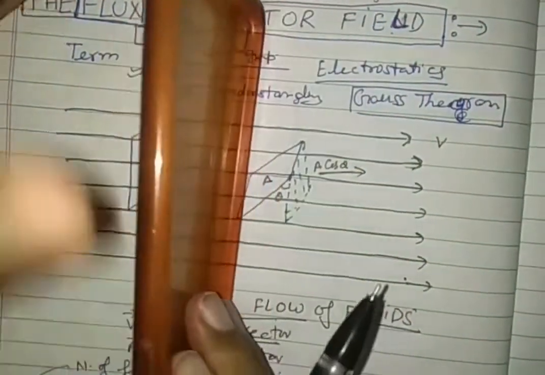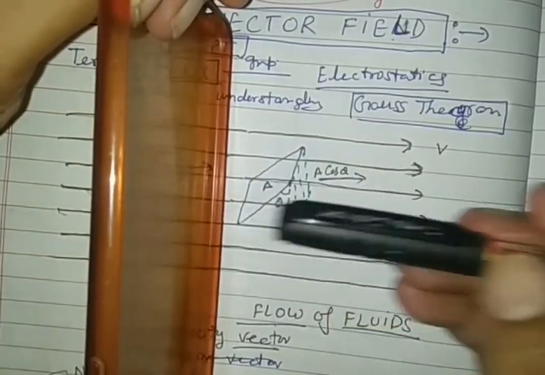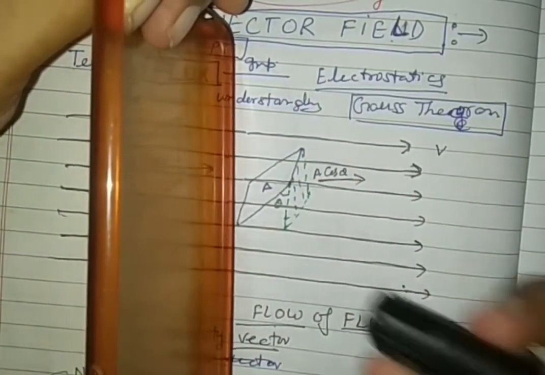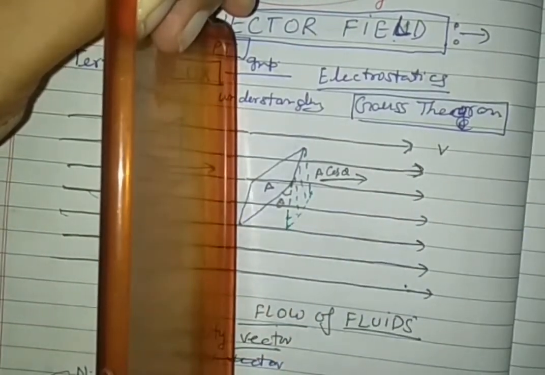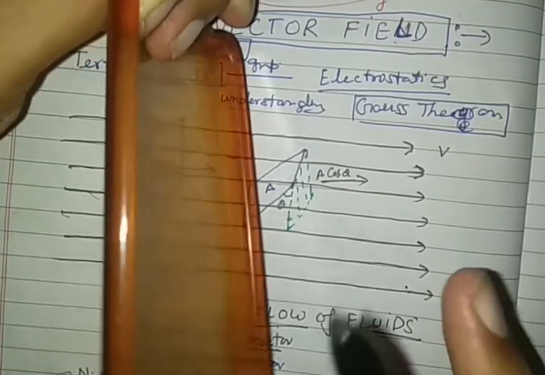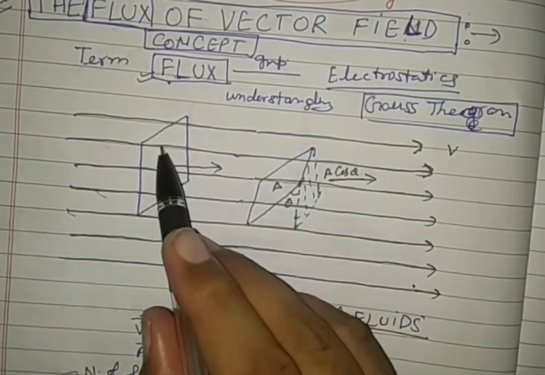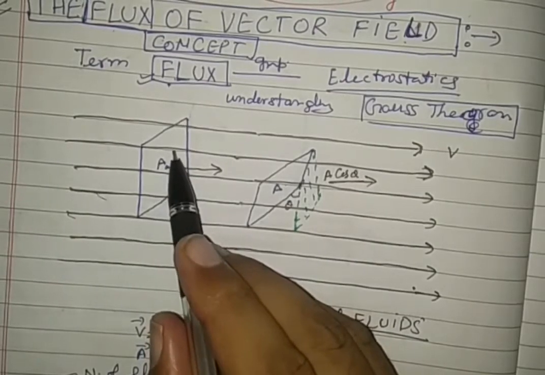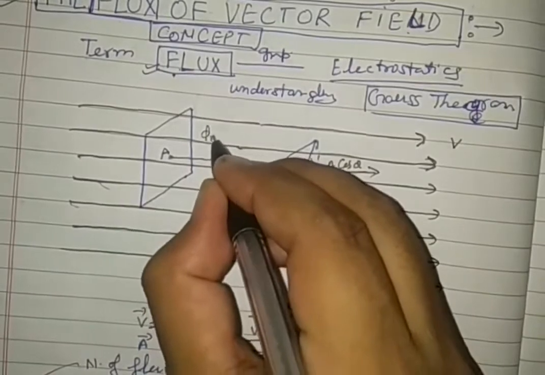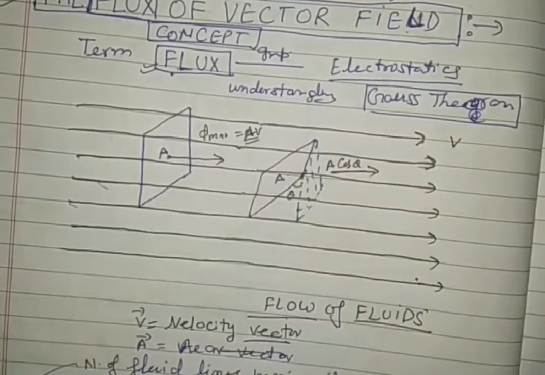Right? But see the direction. Velocity is in this direction, area vector is also in this direction. Fluid is flowing in this direction and the area vector is also in the same direction. So it is 0 degree. But in the diagram, it looks like 90 degree. It is kept so, but it is not 90 degree. It is 0 degree. And it has a maximum value here. Phi max is equal to area vector into velocity.